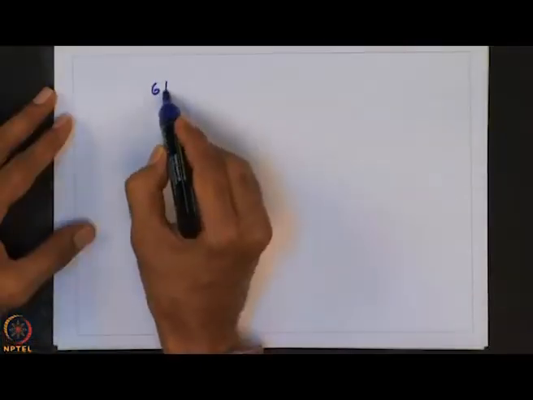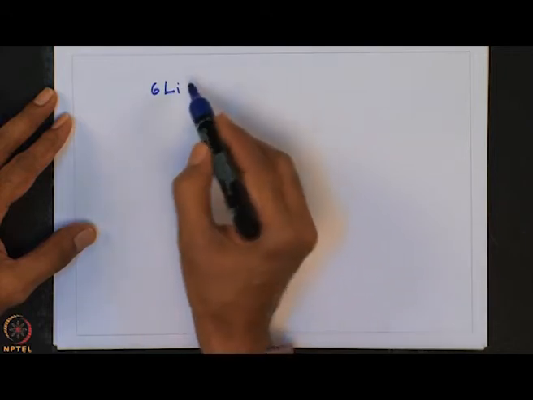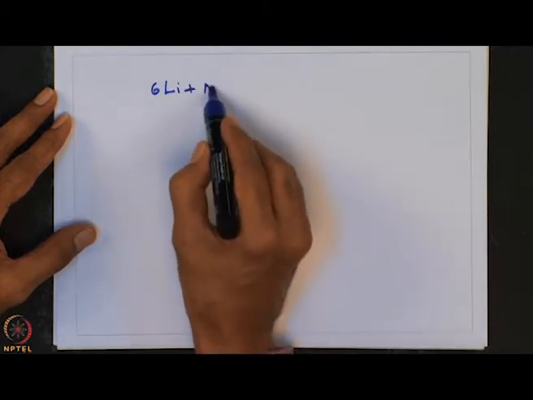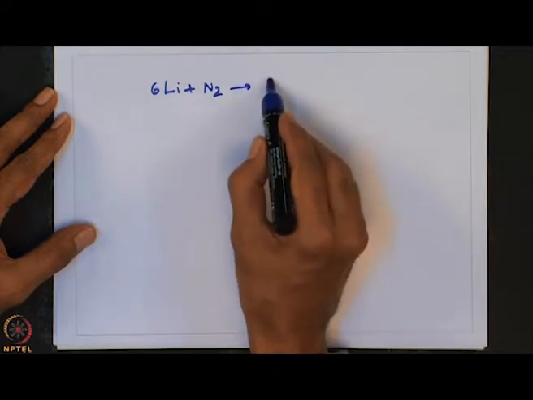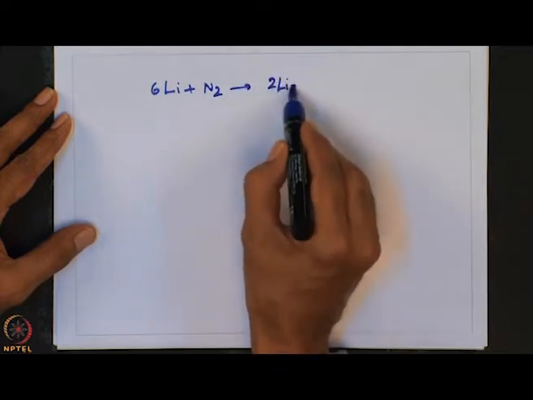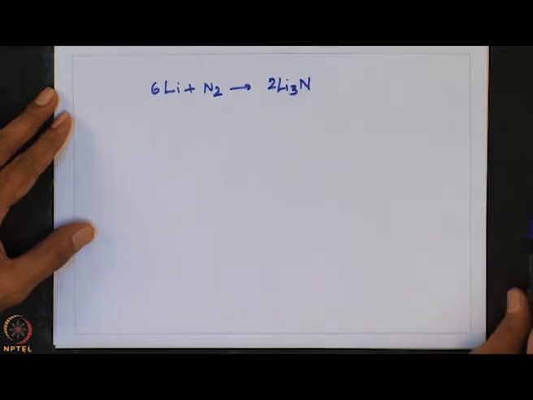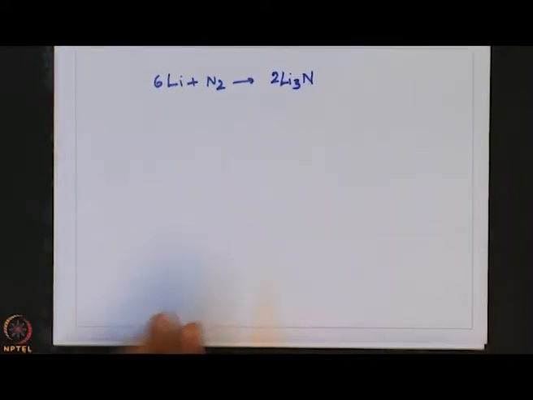Lithium directly reacts with nitrogen to form lithium nitride. For example, treat 6 equivalents of lithium with nitrogen, it gives 2Li3N. You may be surprised to see this reaction happening.